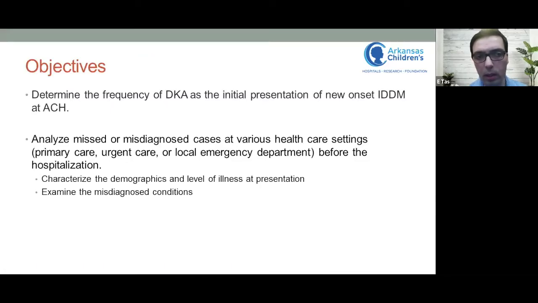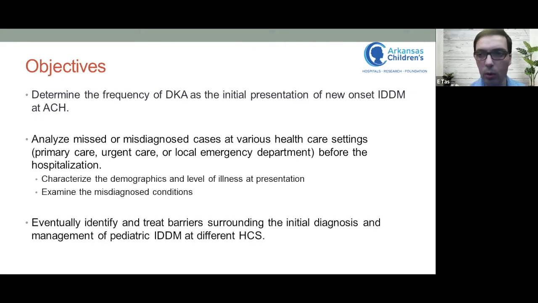So the objective of our study was to determine the frequency of DKA as the initial presentation of new onset diabetes, especially among those with delayed presentation, which we basically combined missed and misdiagnosis together as delayed, and then analyze the missed or misdiagnosed cases at various healthcare settings before the hospitalization. That includes the characterization of the demographics and level of illness at presentation, and examine the misdiagnosed conditions. And our eventual goal is to identify and treat barriers surrounding the initial diagnosis and management of pediatric insulin-dependent diabetes at different healthcare settings.